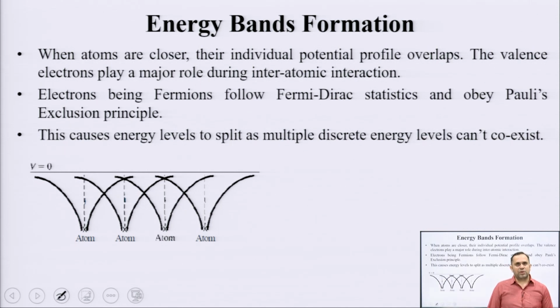So, with all the valence electrons, or with all the electrons of each atom, you cannot accommodate all of them at discrete energy levels; you would run out of levels of energies. Okay. So, for that we say that the energy levels start to split and you now have multiple discrete energy levels which are so close to each other that they can be considered as an energy band. Like you have a range of frequencies known as a frequency band, here we are discussing discrete energy levels which are so closely spaced that they can be considered as an energy band.